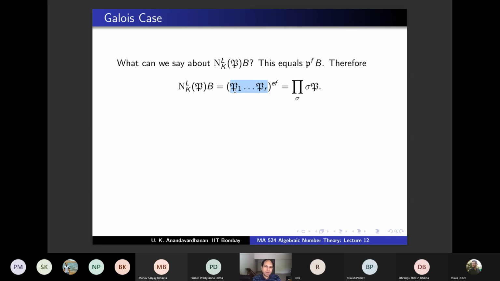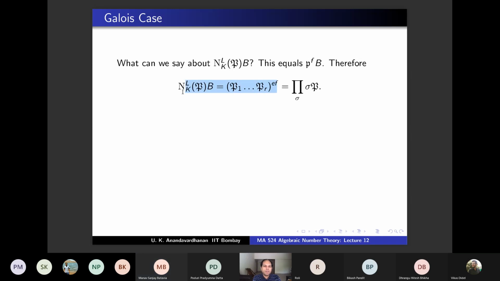So there may be many sigmas which are fixing this P also, but that corresponds to taking this power, because EFR is the cardinality of the Galois group. No, but we are proving that each prime occurs EF times, right? We don't know that yet. Maybe some prime occurs EF plus 1 times and some other prime occurs EF minus 1 times.